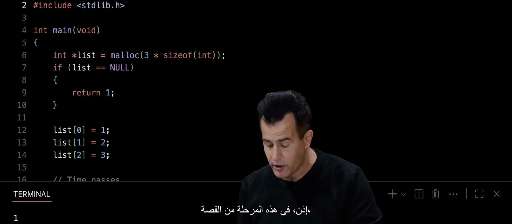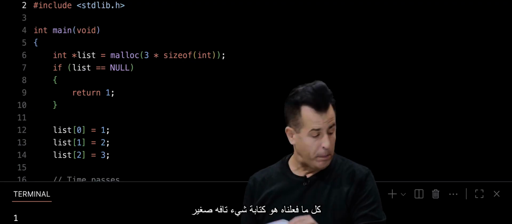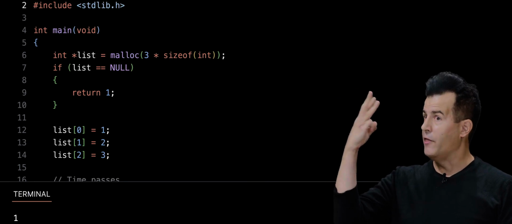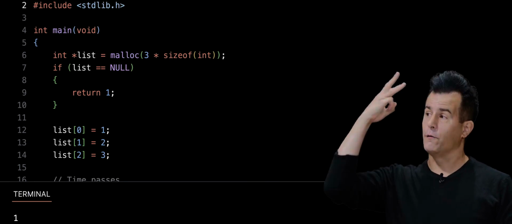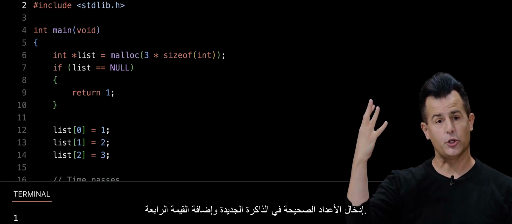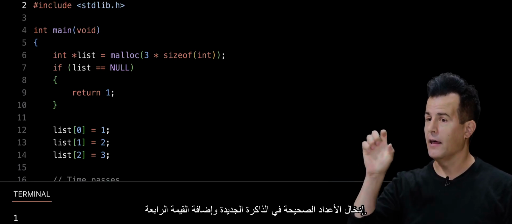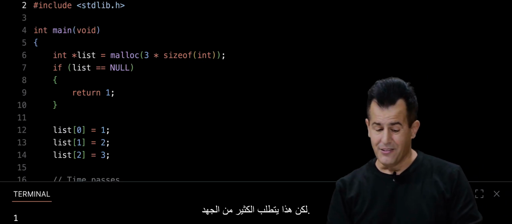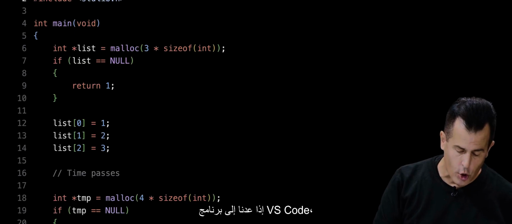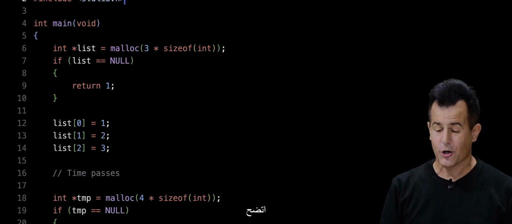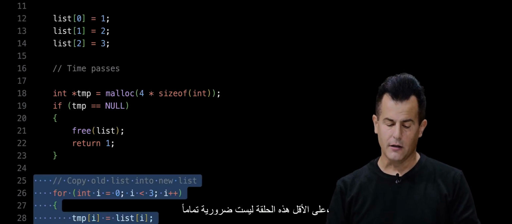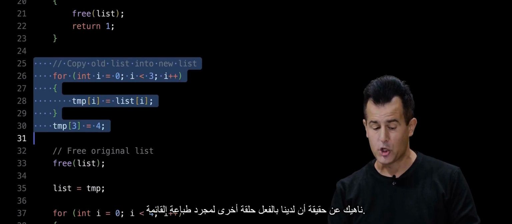OK, so at this point in the story, all we've done is write a dopey little program that allocates memory for 3 integers, 1, 2, and 3, then changes our mind and allocates more memory for 4 integers, freeing the original chunk of memory after copying the first 3 integers into the new memory and adding that 4th value. But this is kind of a lot of hoops to jump through, and let me propose one refinement here. So if back in VS Code we go back into list.c here, it turns out that at least this loop isn't strictly necessary, not to mention the fact that we already have another loop for just printing the list.